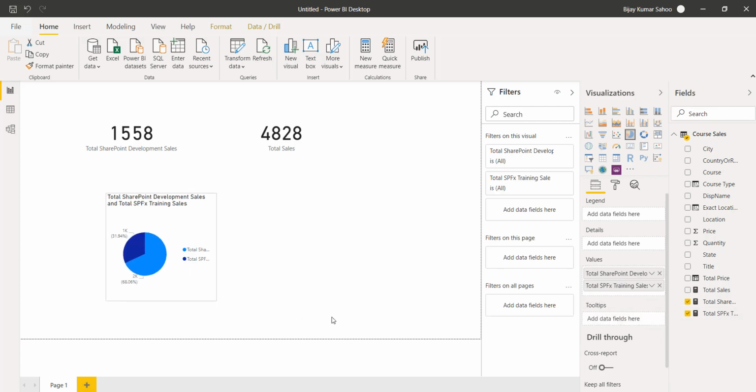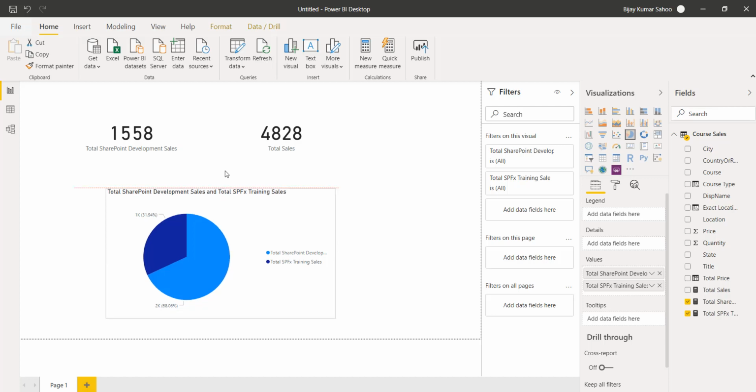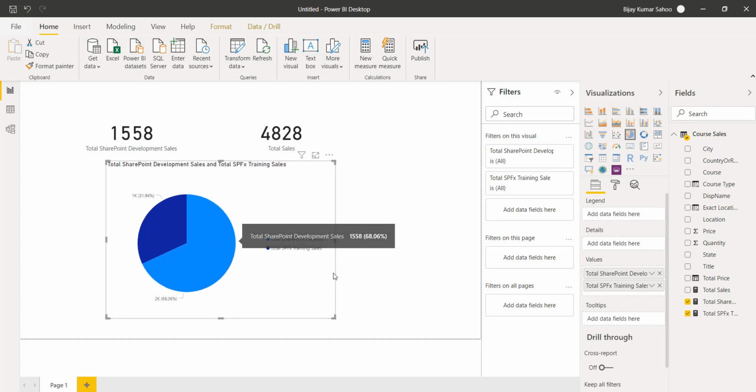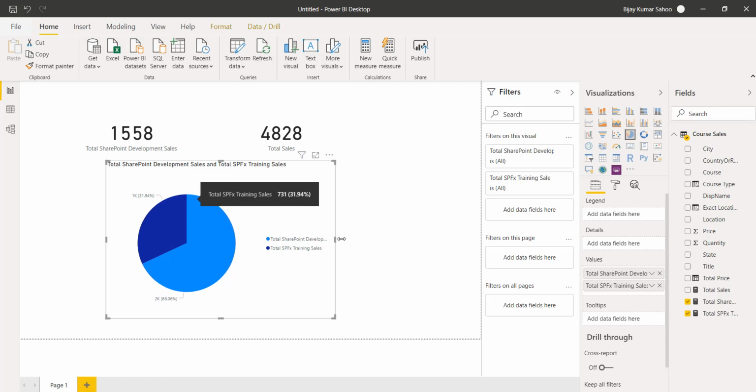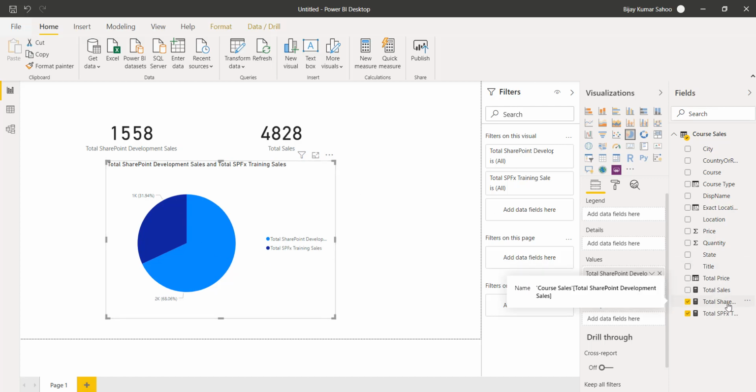You will be able to see the values here. It is 1558, and this is the SPFX training sales, which is 731. You can change the properties of the chart, but this is how we can use our calculated measures inside a pie chart.